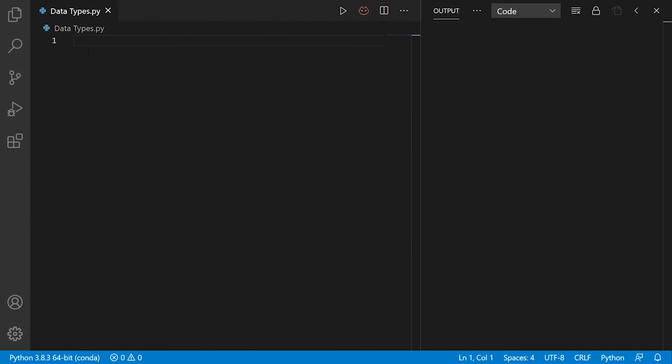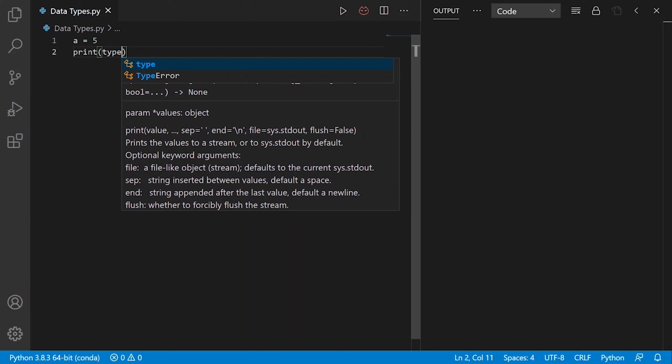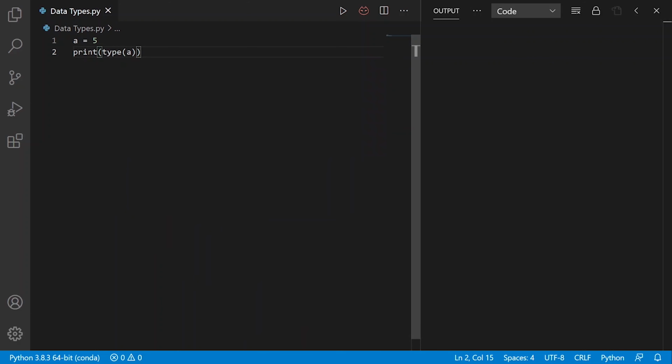So first I will create a variable a here and I will assign 5 to it. To know the data type of a particular variable, we use the type function. So here I will write print type of a. As you can see, variable a belongs to the integer class.